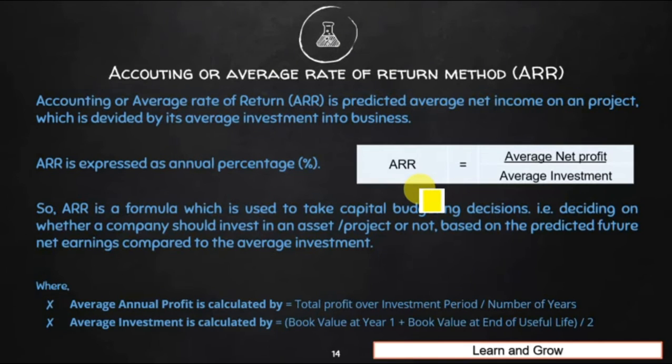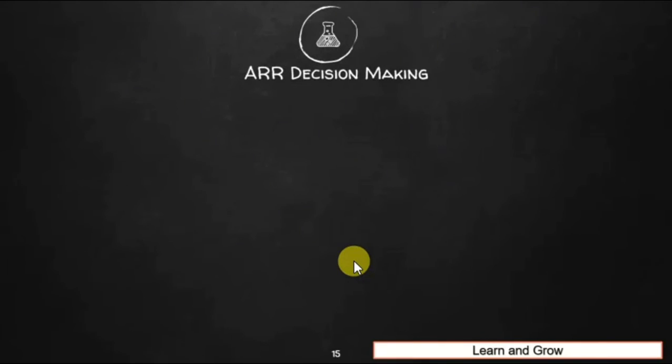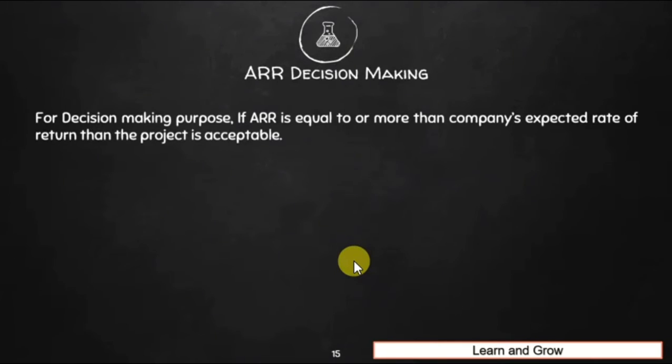Now how will we take the decision whether we should accept that project, whether we should acquire the machinery or not? Let us quickly understand. For decision making purposes, if ARR is equal to or more than the company's expected rate of return, then the project is acceptable. Say in the last example we got 25% ARR and the company says our expected rate of return is 15%. Definitely then we will accept that project, right?